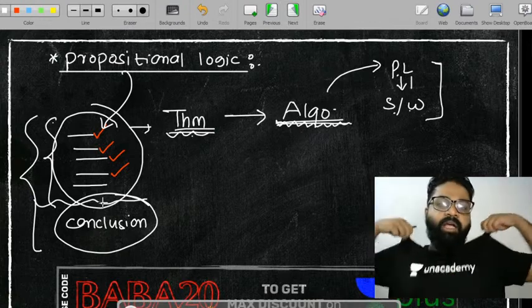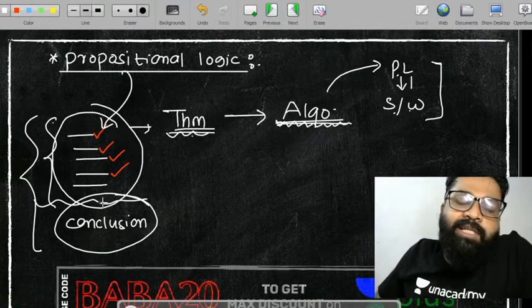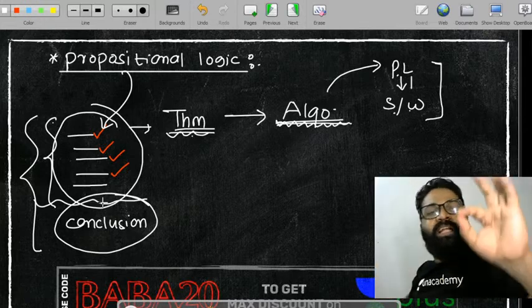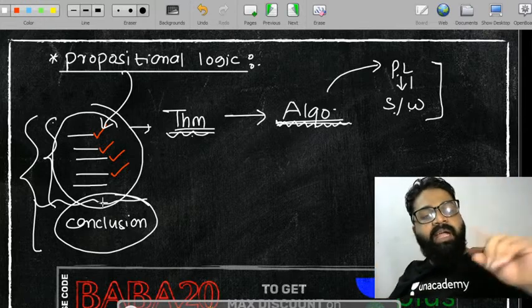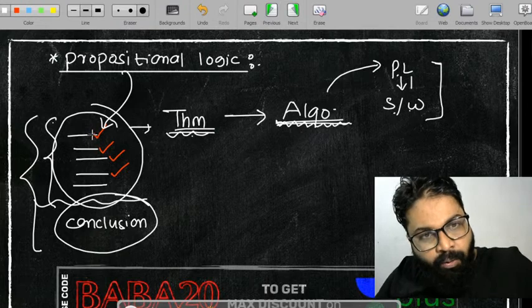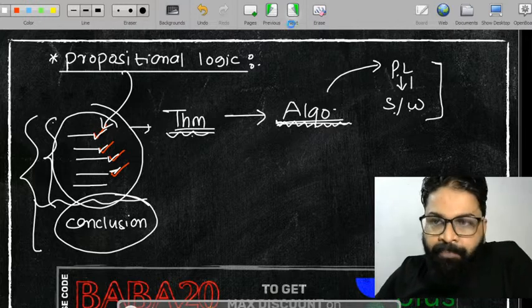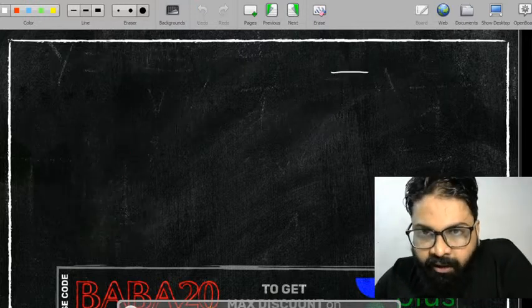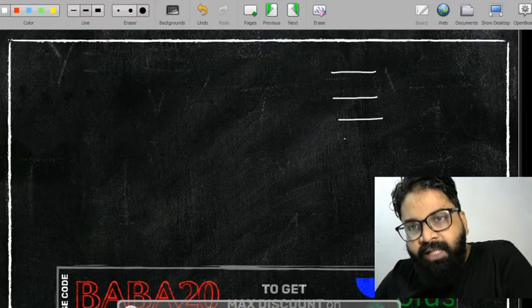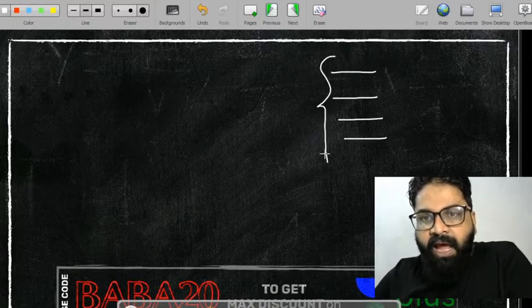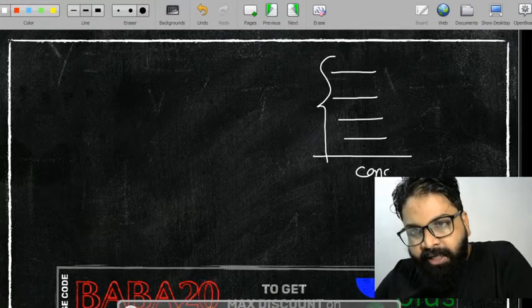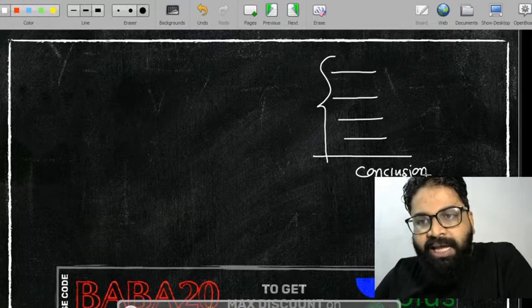Fine. Okay. So what is propositional logic? The propositional logic is basically trying to say that it will go and see whether each statement is valid or not. Let me talk about the same thing again. Suppose you have a large number of statements and that leads to the conclusion. So what does mathematical logic do?